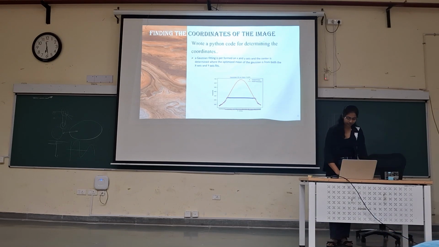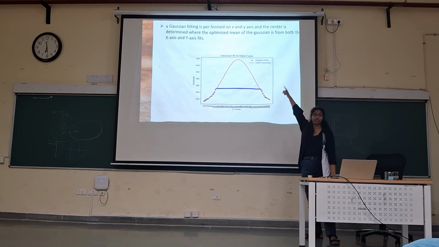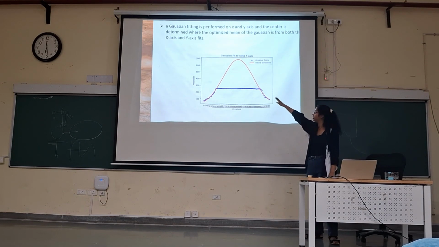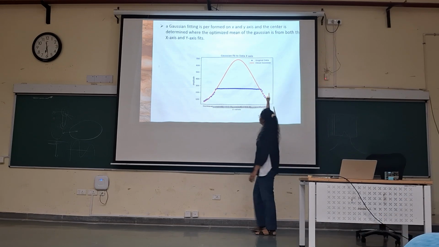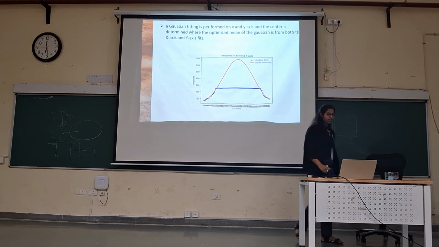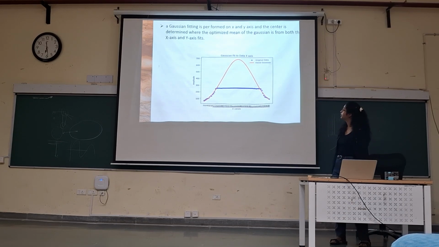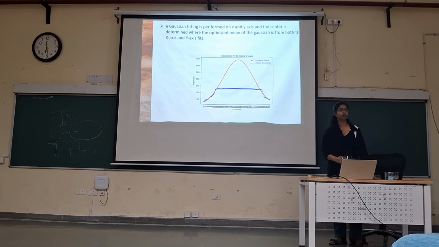And after that, we are going to get a smooth curve. The red line represents our Gaussian fit, which we did. The blue dots represent our original data. You can see there is a saturation. This is where the maximum pixel range was reached. And then our code just made an approximate Gaussian curve, and the center of the Gaussian curve will give you the coordinates.